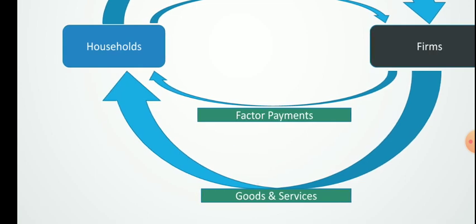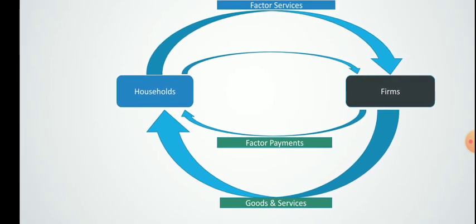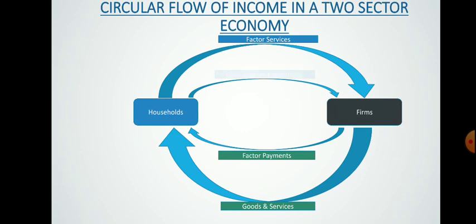With this factor income they are purchasing these goods and services, and they are paying money to the farm in the form of consumption expenditure.